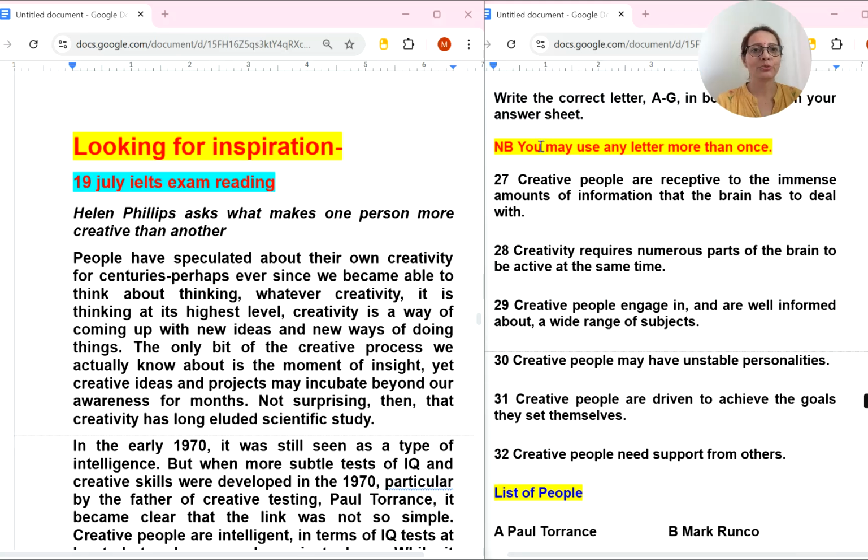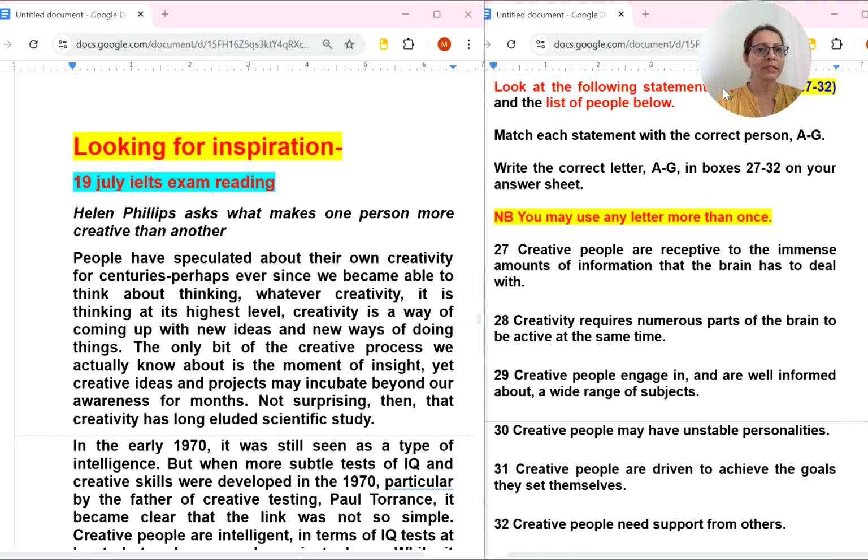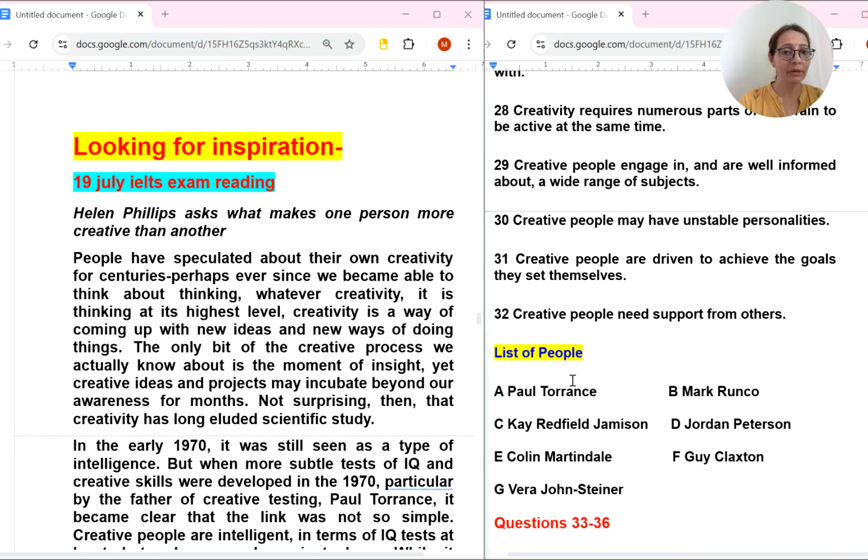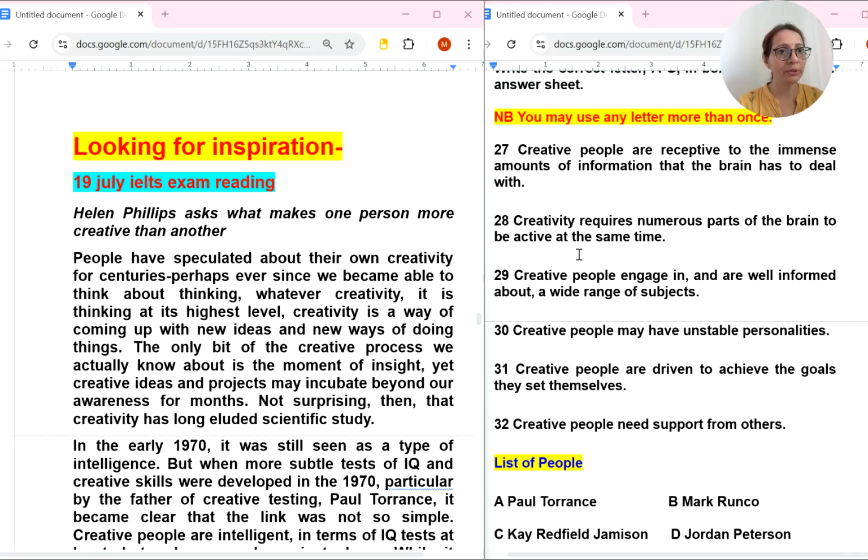So let's start. First, look at the statements, question number 27 to 32, and the list of people below. These statements are information, and they were said by these people. These are the researchers' names they have given. We have to match which person said or claimed this kind of information. So how will we do it?